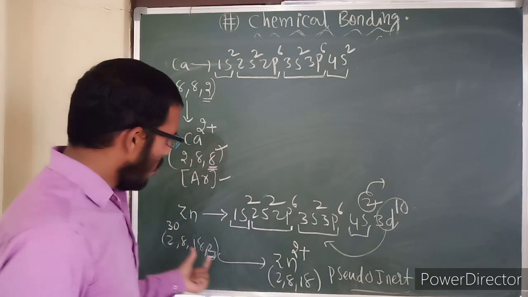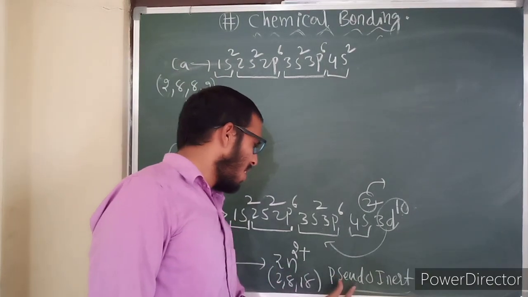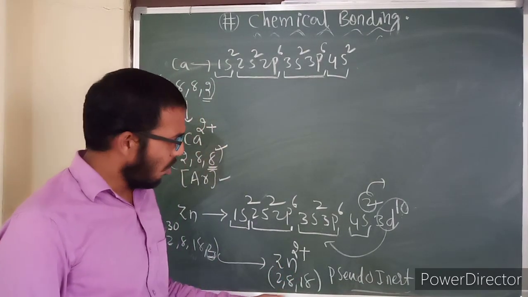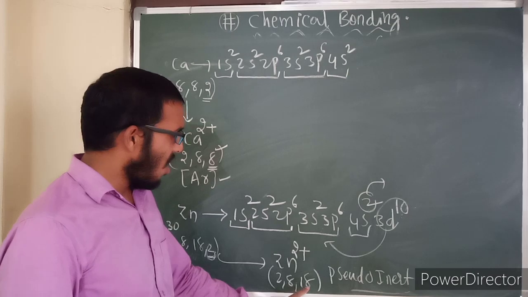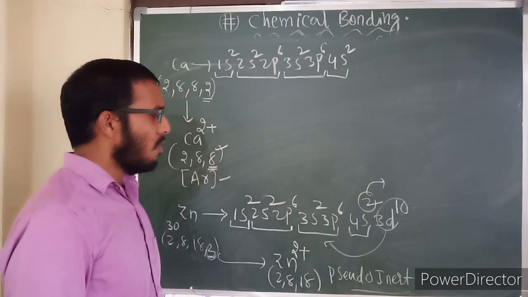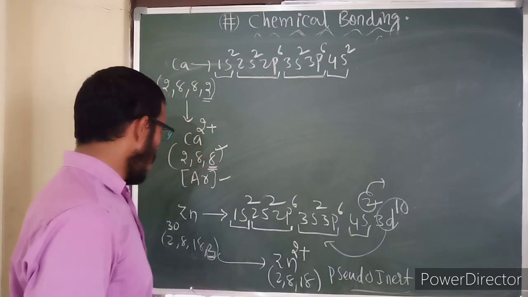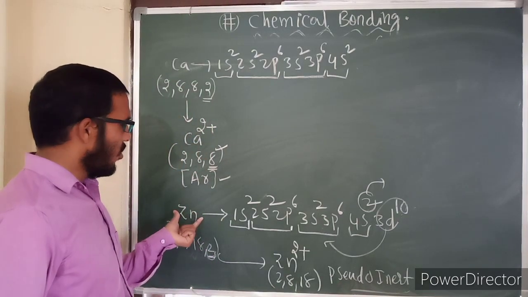Now see here. So this is what is meant by pseudo inert gas configuration. Some d block elements have the tendency to possess 18 electrons in their valence shell. That is known as pseudo inert gas configuration. That will be more stable relative to the normal zinc atom.